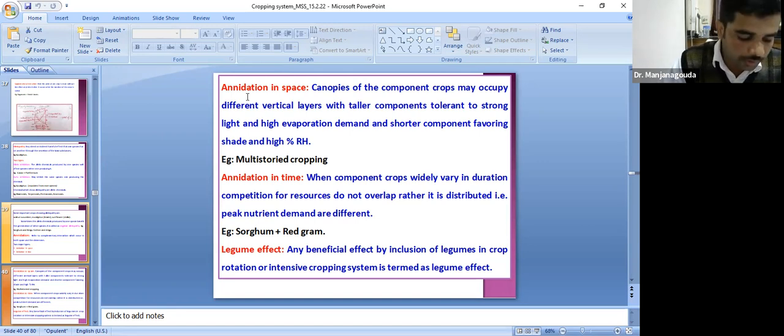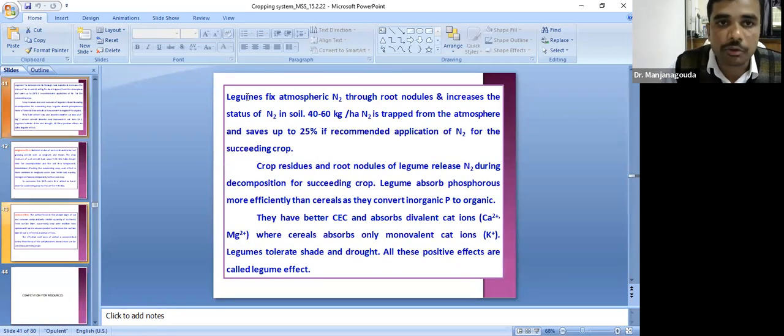Another important concept is the legume effect. Most probably you have heard of it. What do you mean by this legume effect? You might have read these concepts somewhere. The legume effect means the beneficial effect of legumes in an intercropping system or any cropping system. As we all know, legumes fix atmospheric nitrogen through symbiotic nitrogen fixation. Almost all legumes fix around 40 to 60 kg per hectare. So the inclusion of legumes in the cropping system will ultimately help in saving around 25% of the nitrogen requirement of the succeeding crop.